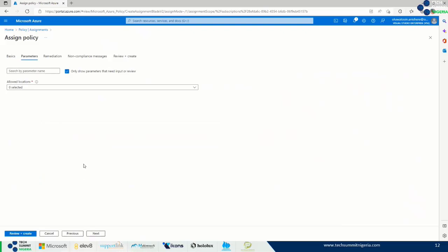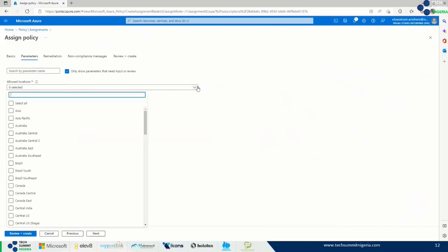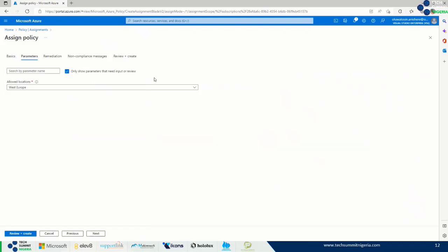It takes us to parameters, and you can use the drop down to assign parameters. So I want to enforce, let's say, West Europe. I select West Europe. Now, once I'm done, for now, I'm not doing remediation or a non-compliance message. I'll just go ahead to review and create.